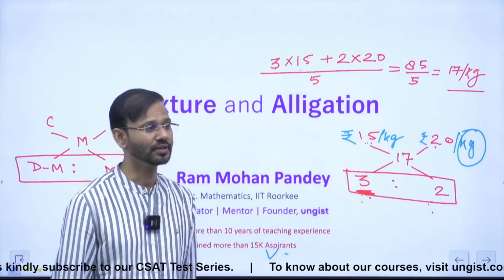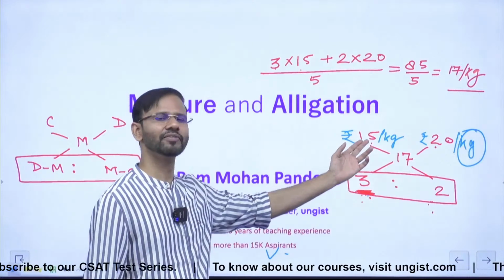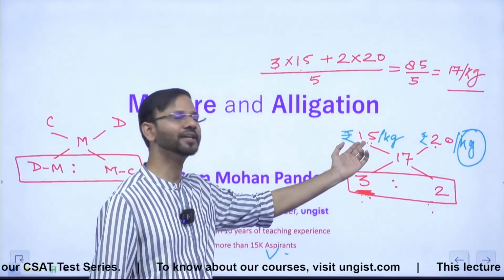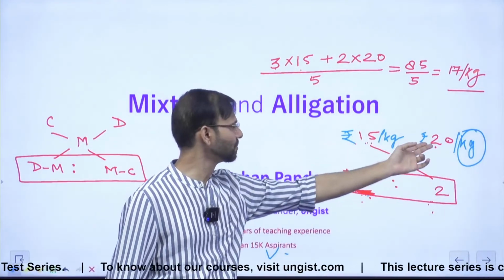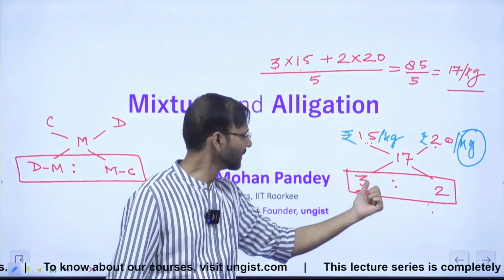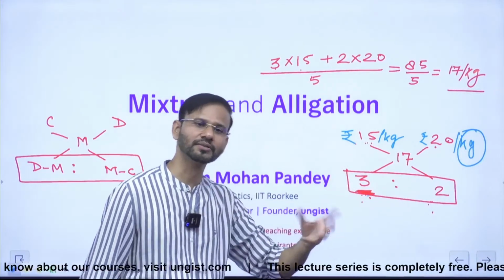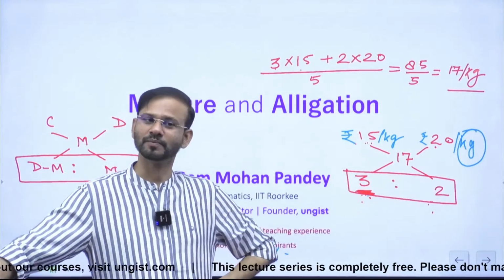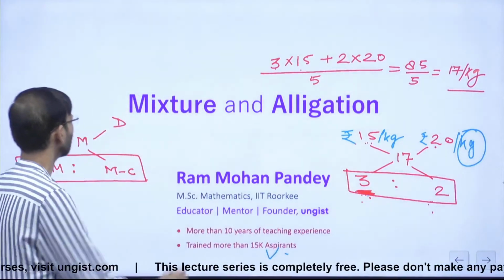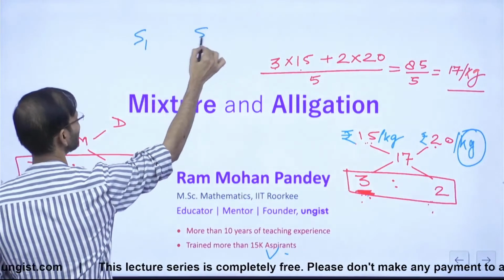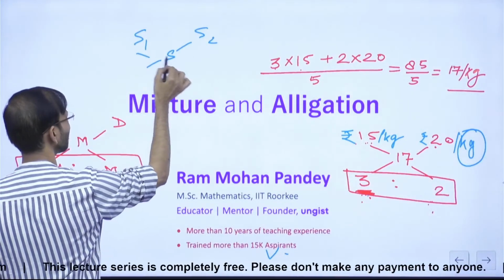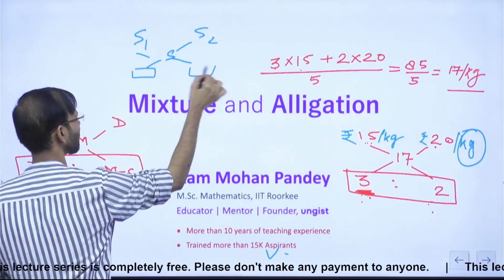For example, let's say this is the speed. Everyone, just look at this. This is the speed. Suppose that. This is also the speed and this is also the speed. Then here you will get the ratio of what? I repeat. This is a speed. This is a speed. This is average speed. So here you will get the ratio of what?